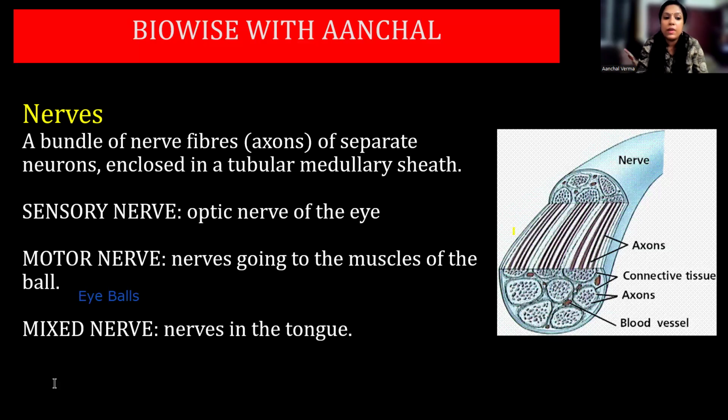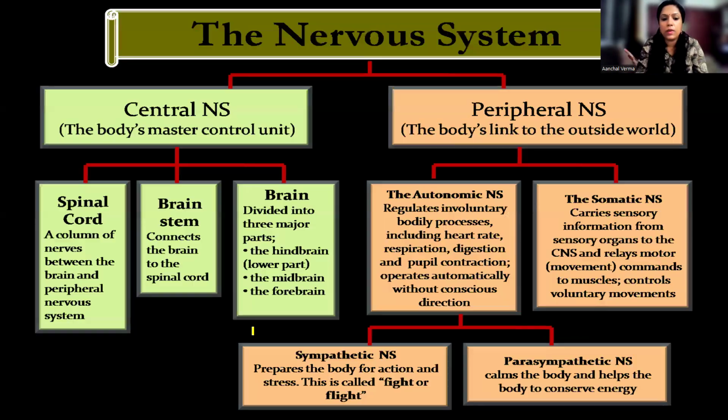Mixed neurons are present in your tongue. Now, the tongue is actually a kind of sense organ which is responsible for your taste. At the same time, when you want to speak, the movement of the tongue helps you to speak. So the tongue is not only acting as a sense organ or receptor, it is also acting as an effector, which is bringing out words from your mouth. That is how the tongue has mixed nerves. Is that clear? Next one.